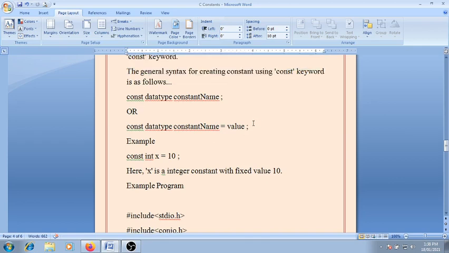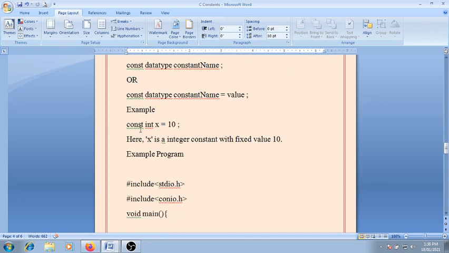using the const keyword. For example, const int x equal to 10. That means we declare a variable x of integer type, and it is a constant integer, and the value is 10. The value 10 holds throughout the program. Here x is an integer constant with fixed value 10.